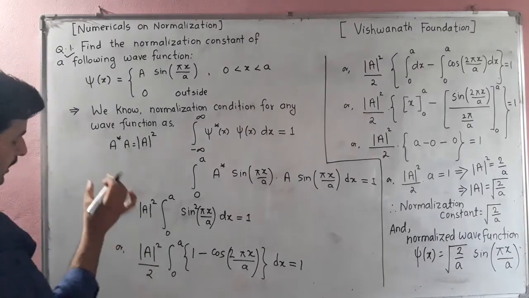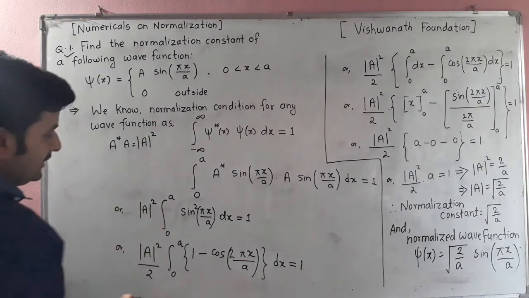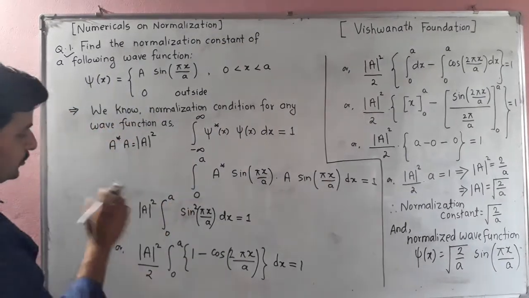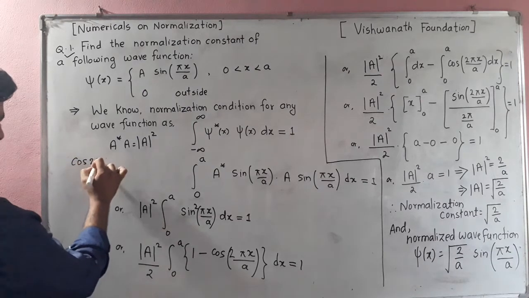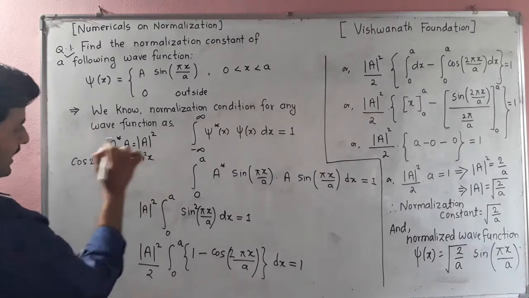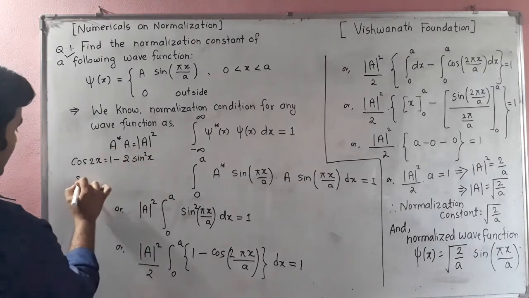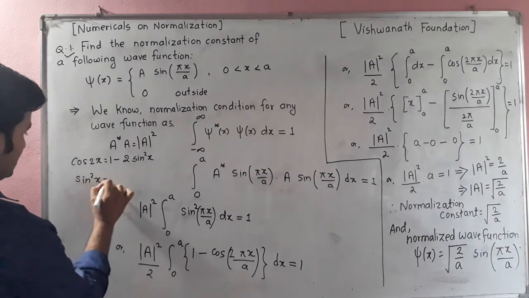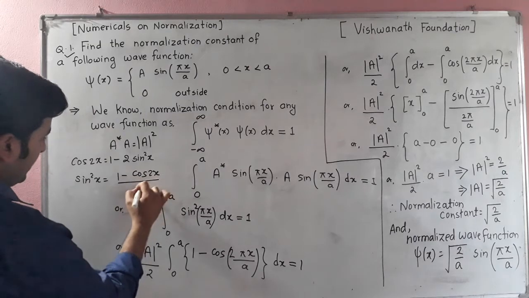So you can write here modulus A square. Now, as you know, there is one formula, cos 2x is equal to 1 minus 2 sin square x. According to that formula, sin square x is equal to (1 minus cos 2x) divided by 2.